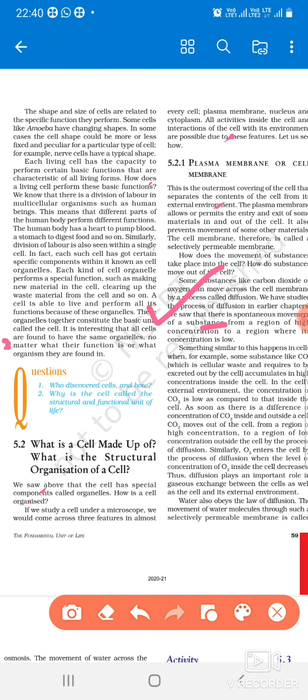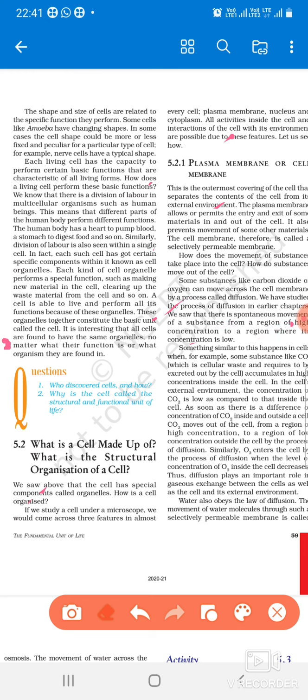You underline this. There is a spontaneous movement of substances from the region of higher concentration to the region of lower concentration. That is called diffusion. Okay. So we can say that plasma membrane is a selectively permeable membrane that allows entry or exit of only certain substances through it.